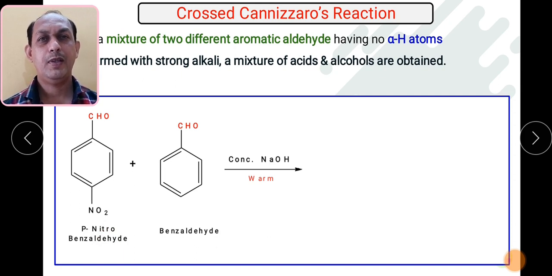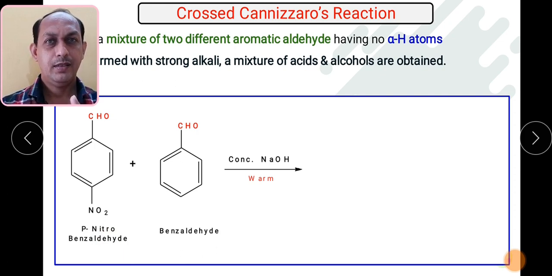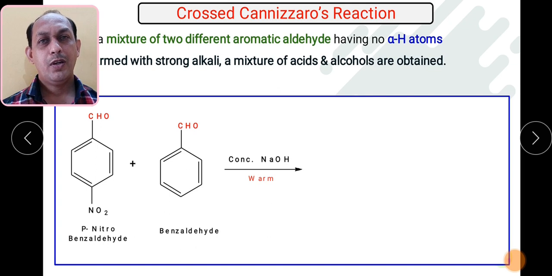If you want to go for a simpler molecule, we can take formaldehyde and benzaldehyde when they react with NaOH or KOH. So if you take formaldehyde and benzaldehyde, what is the basic rule? The smaller molecule, in case of benzaldehyde and formaldehyde, which one is the smaller molecule in terms of size? Formaldehyde is the smaller molecule. So the smaller molecule gets oxidized, so it will form the sodium salt, but the bigger molecule will get reduced. The bigger molecule gets reduced into alcohol.